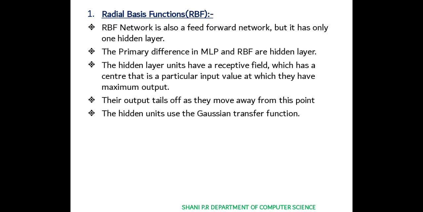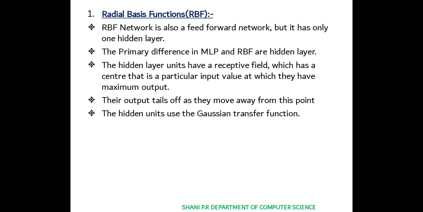The hidden layer units have a receptive field which has a center, that is, a particular input value at which they have a maximum output.